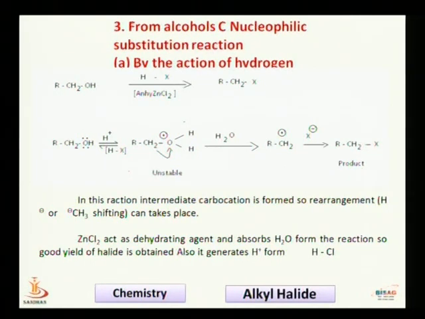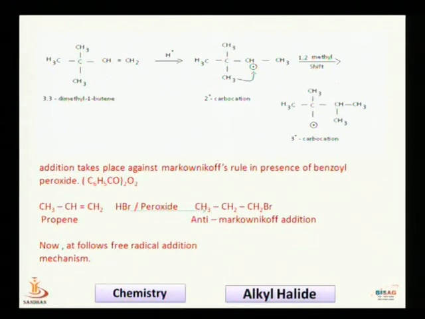Now the second step is a propagation step. In this step, the CH3, CH radical, CH2, Br again combines with HBr to give 1-bromopropane, and a Br radical is produced. This Br radical again combines with another molecule of propene to give the product.